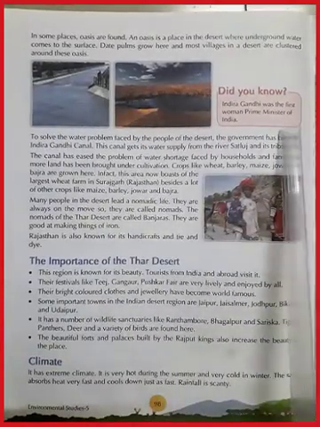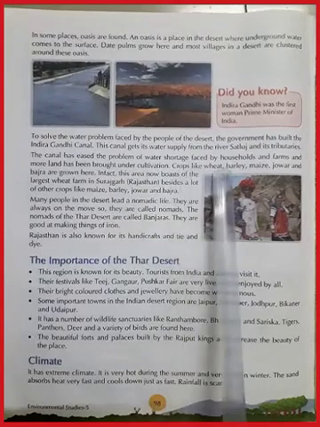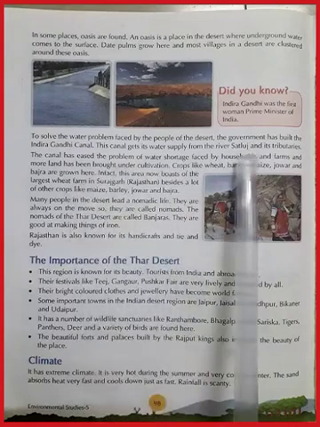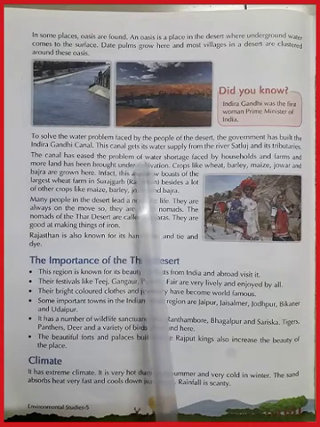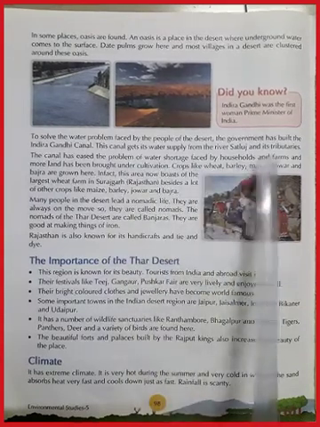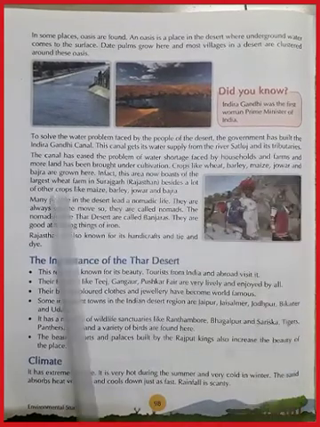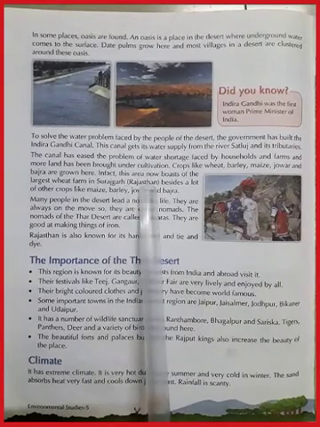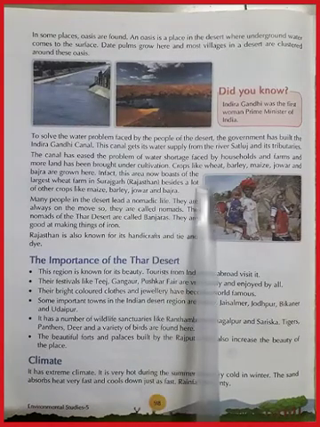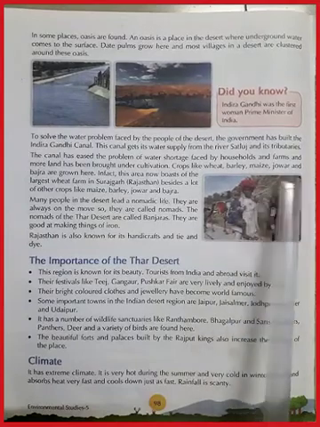Indira Gandhi was the first woman Prime Minister of India. To solve the water problem faced by the people of the desert, the government has built the Indira Gandhi Canal. This canal is named after the first woman Prime Minister of India. This canal gets its water supply from the river Satluj and its tributaries. The canal has eased the problem of water shortage faced by households and farms, and more land has been brought under cultivation. Crops like wheat, barley, maize, jowar, and bajra are grown here.